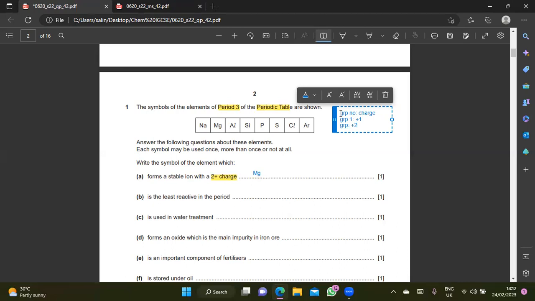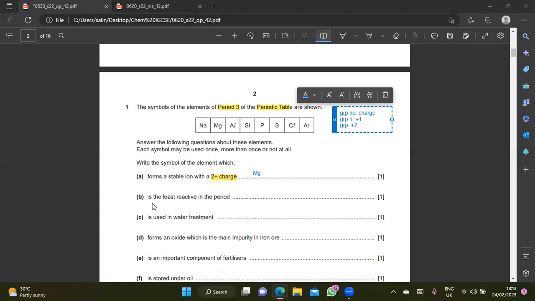It's a shortcut way of knowing, so look at the periodic table. The number of charge refers to the group number. That's why the answer is magnesium, because magnesium is in group number 2. It says here 2 plus charge, so group number 2: magnesium. The answer is magnesium.